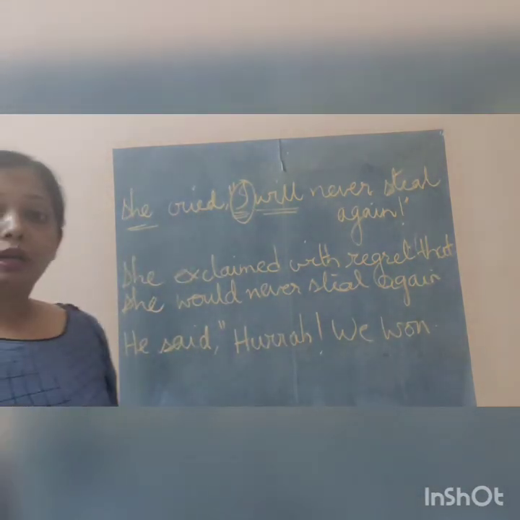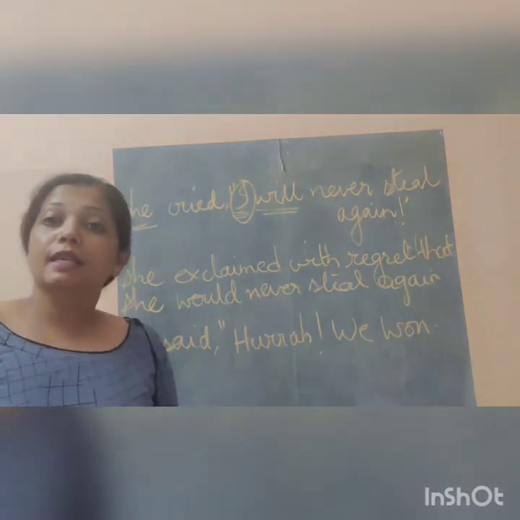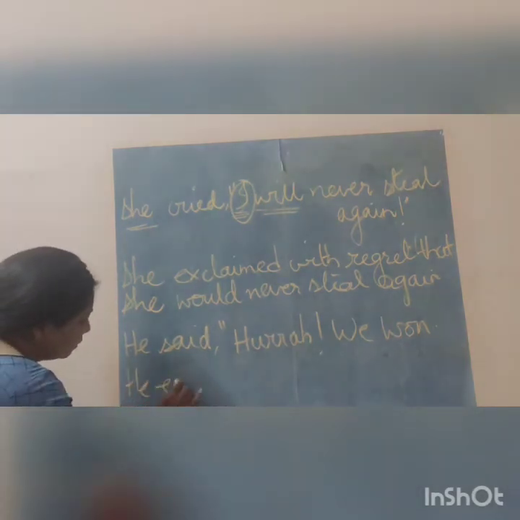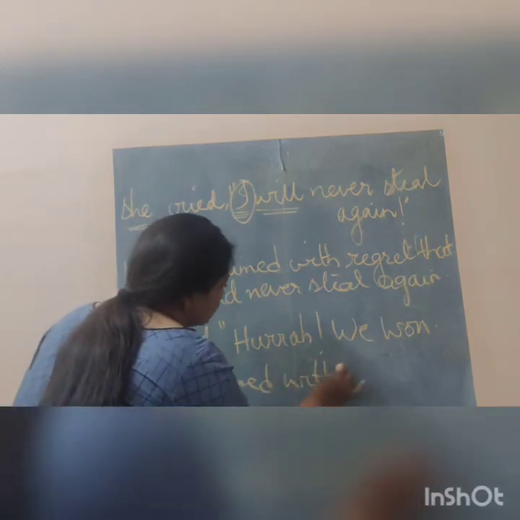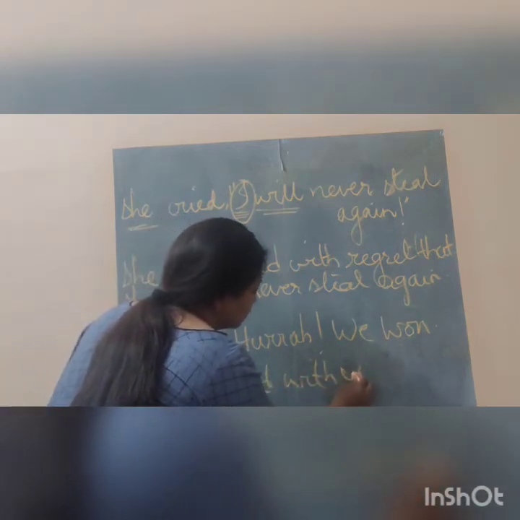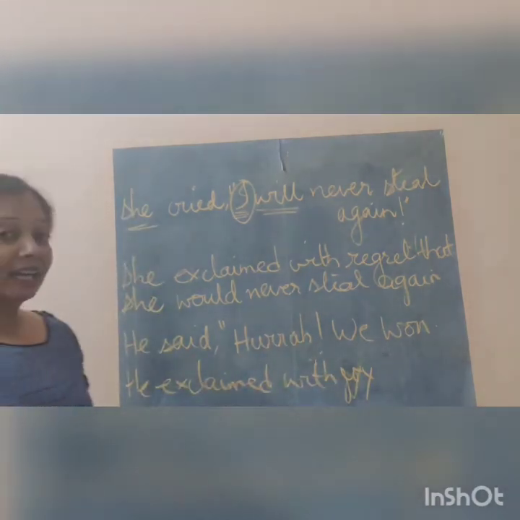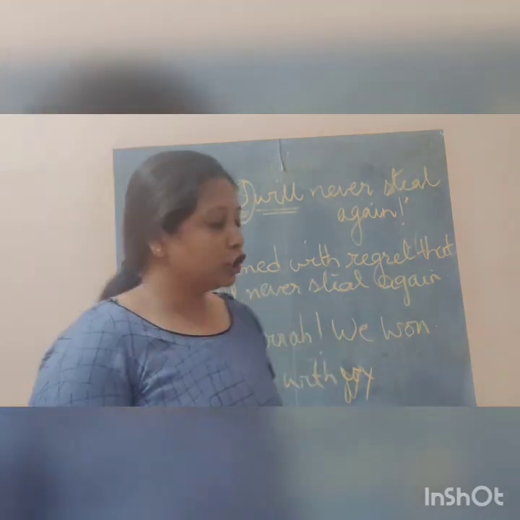Now see the next one. He said, hooray, we won. Now again this is an exclamatory, it is with joy. So we can write here, he exclaimed with joy, hooray. So this comes together, exclaimed with joy. Now we won. Now we is again first person, subject change. So we will be changed to they. He said, hooray, we won.